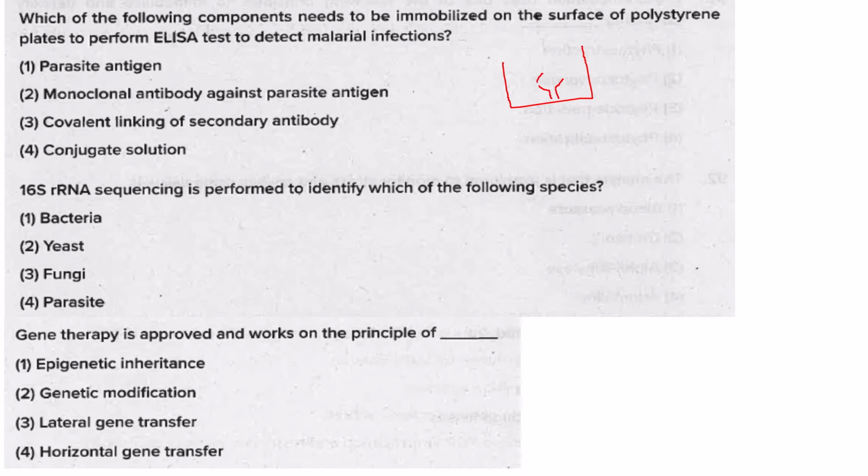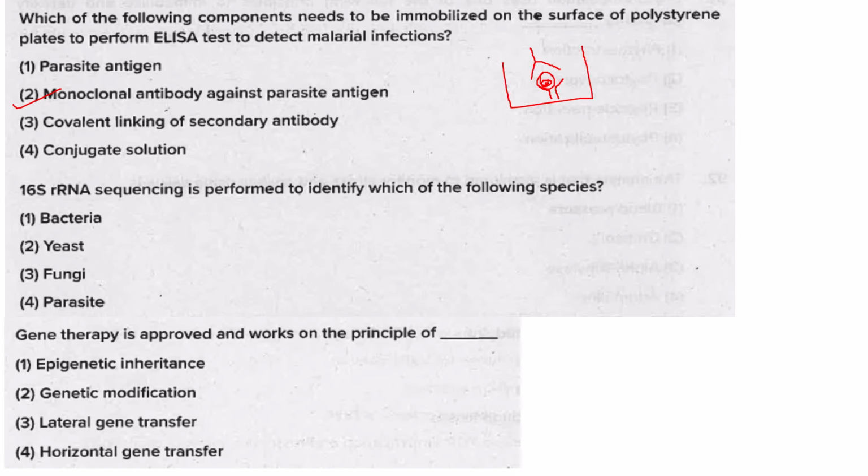This antibody will bind your malarial parasite antigen. This will be bound by another antibody which will produce color. So here it will be a monoclonal antibody against the parasite antigen. So 2 will be the answer.